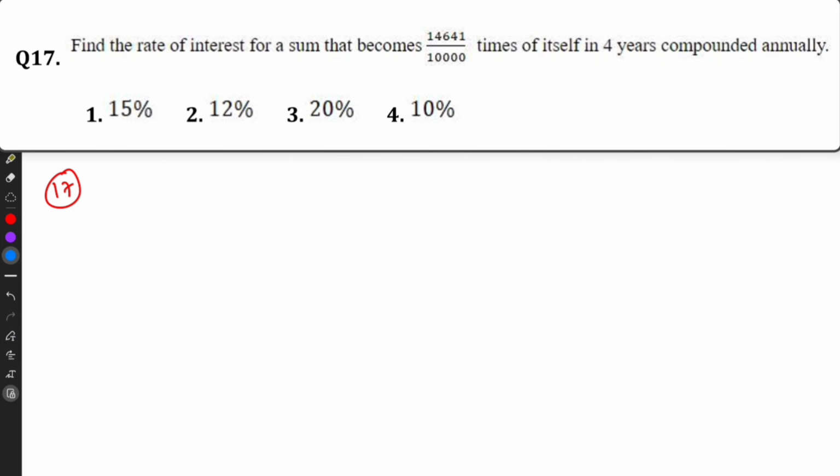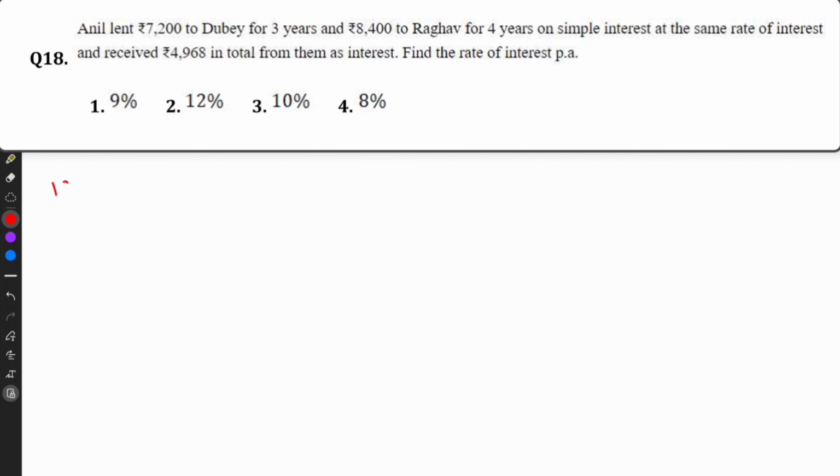For the next year, 12,100 plus 10%, 1,210, so 13,310. So this is for 3 years. For the fourth year, 13,310, 10% on it, 1,331, so 14,641. So the answer is 10%, since 10,000 became 14,641. Question number 18. Anil lent 7,200 for 3 years.